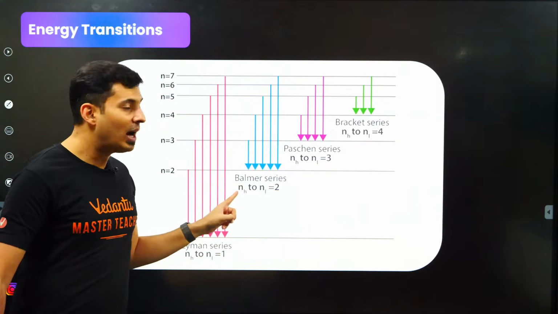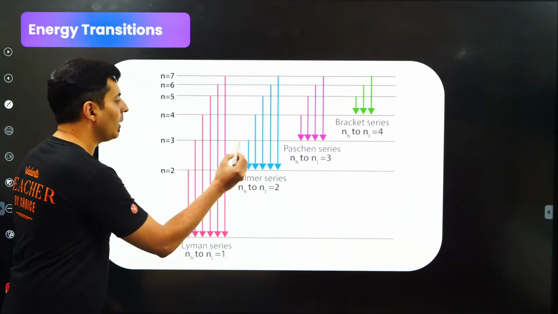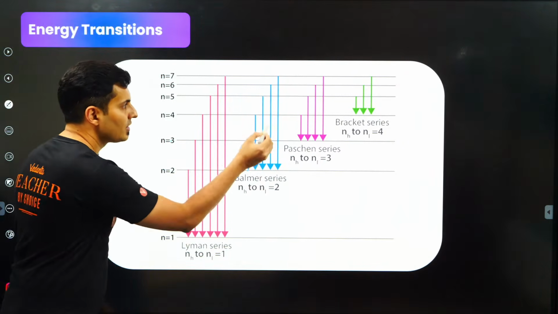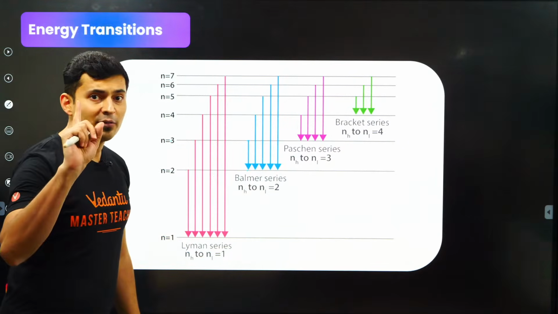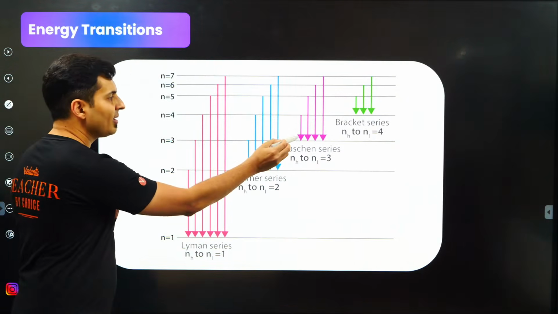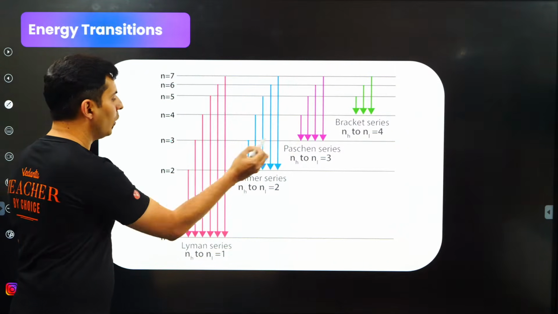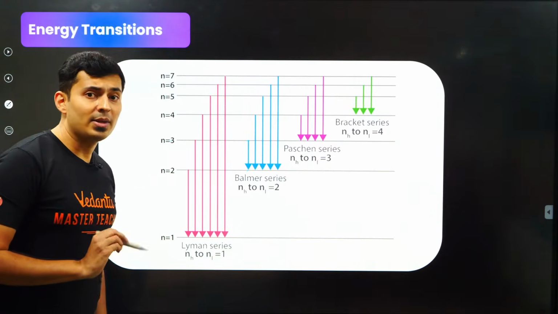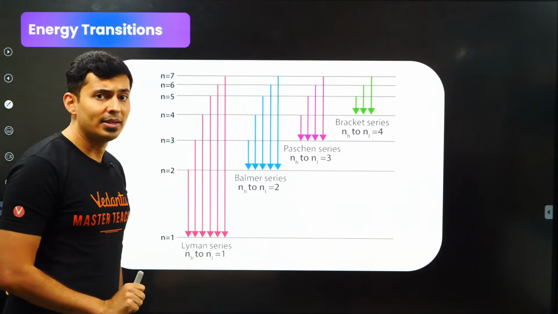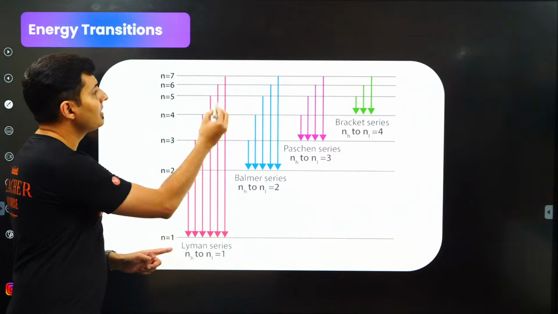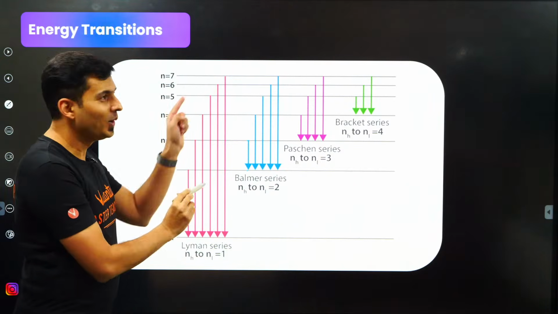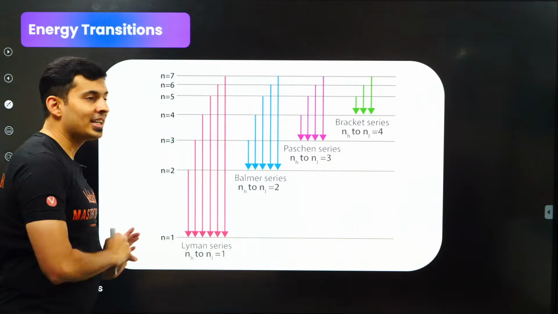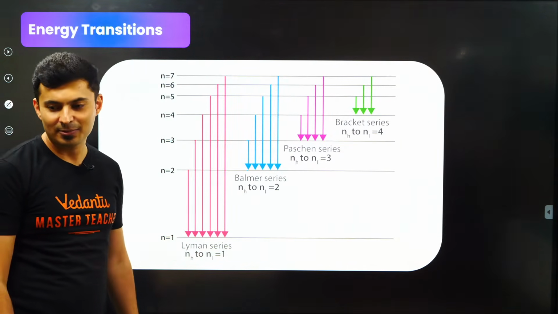So guys, Balmer series first line will be from 3 to 2. This is the second line, this is the third line, this is the fourth line, this is the fifth line. If I say first line of Paschen series, that will be n is equal to 4 to n is equal to 3. If I say last line of Lyman series, it is from infinity to 1.